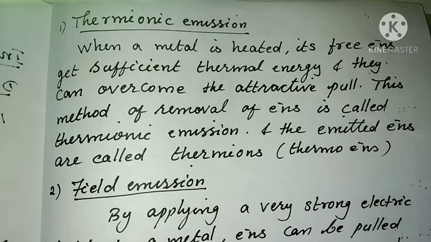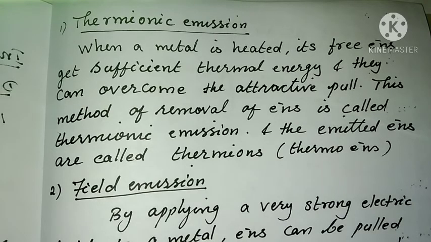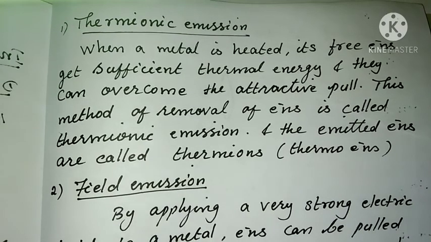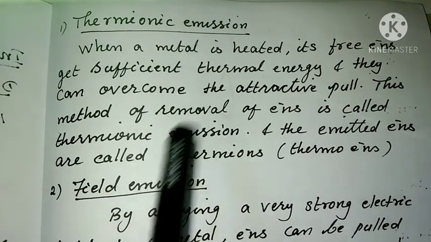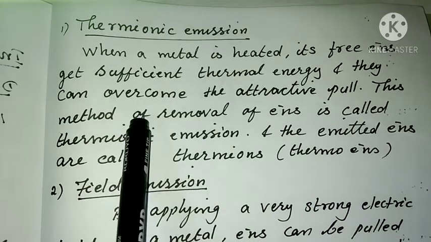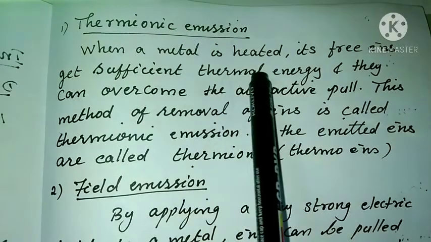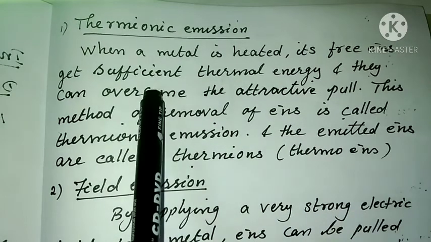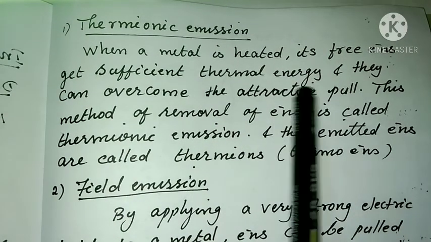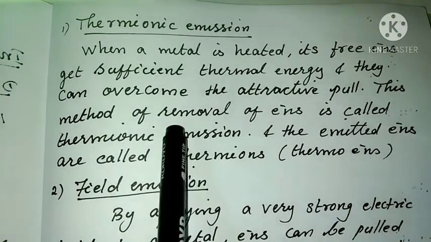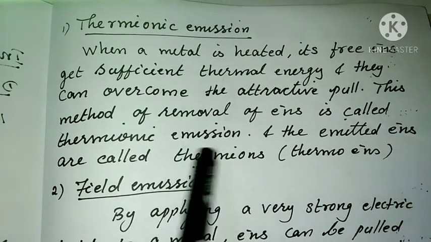Clear? The minimum energy is applied to the free electrons in different methods. For example, the first one is thermionic emission. When a metal is heated, its free electrons get sufficient thermal energy and can overcome the attractive pull. This method of removal of electrons is called thermionic emission.